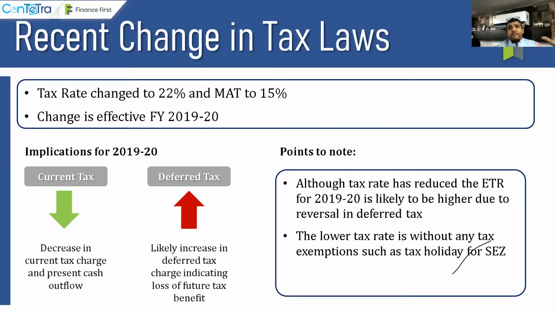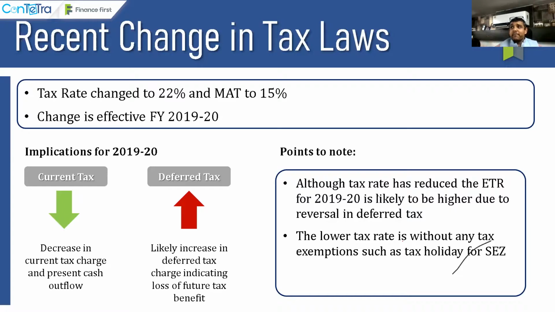That means, simple example, if you have disallowed something under 40A at the rate of 34%, your future tax computation will get an allowance of that same disallowance at 22%. So I will not be a critic and say that government has done something right or wrong, but time has come to introspect, guys, what is the consequence we are talking about and what are the benefits that we are talking about, right? So the point to note is, although the tax rate has reduced, the ETR for 2019-20 is always going to be on a higher side because of the reversal of deferred tax.